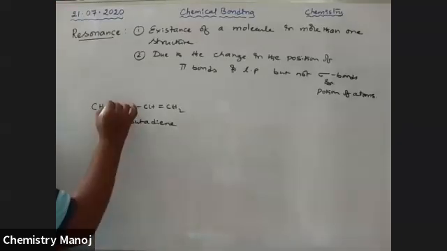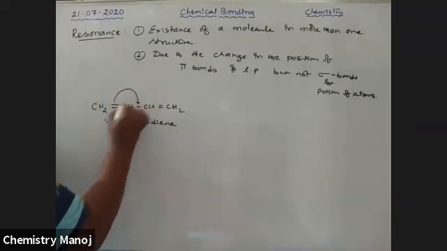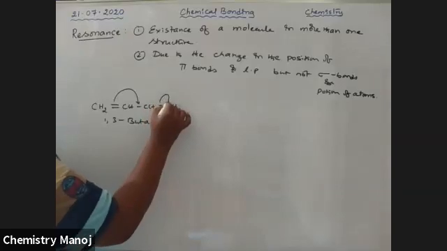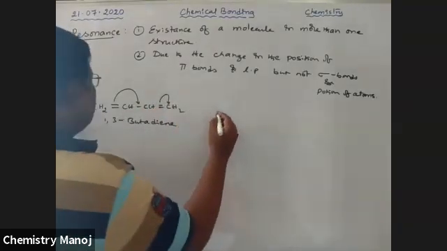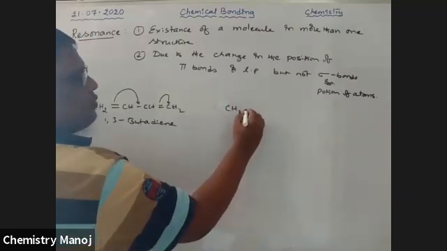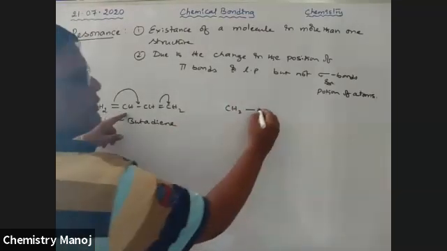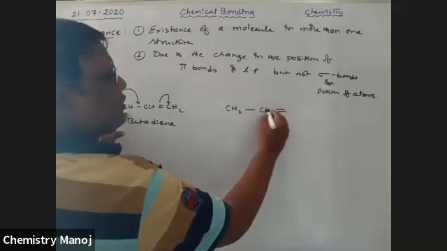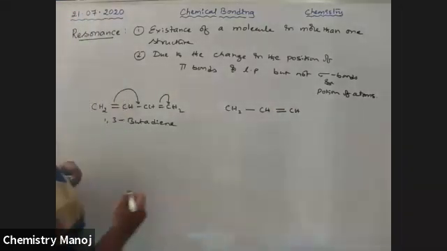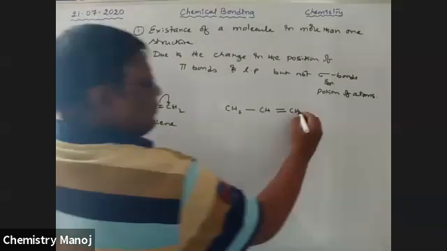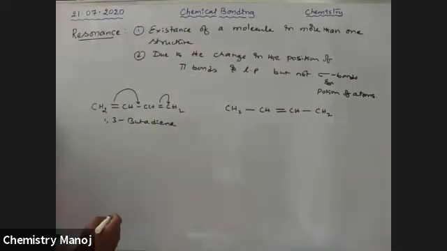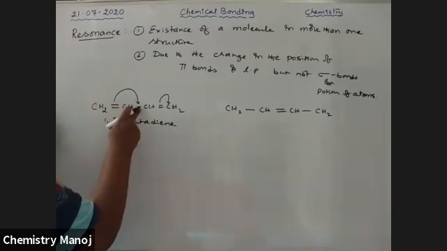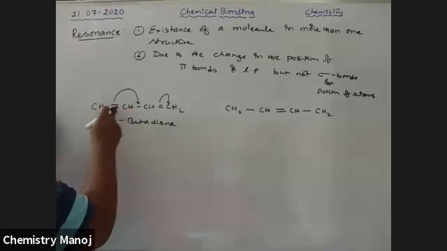So this pi bond is migrated from here to this carbon. Automatically that gives a new structure: CH2 single bond, CH double bond, CH, single bond, CH2. So this pi bond is migrated here. That is a sigma bond, change it to pi bond. Here double bond, change it to sigma bond, single bond.